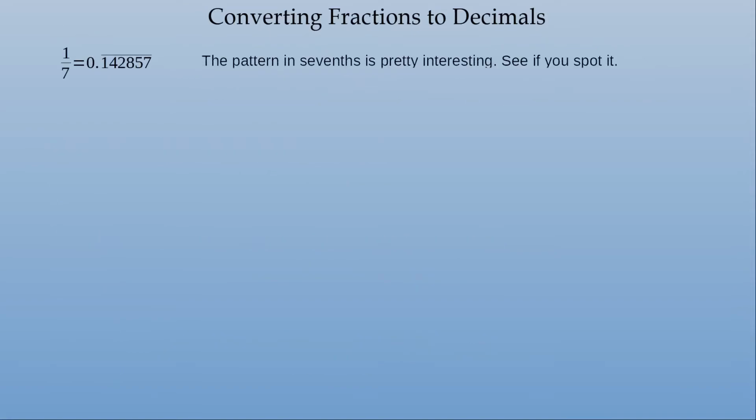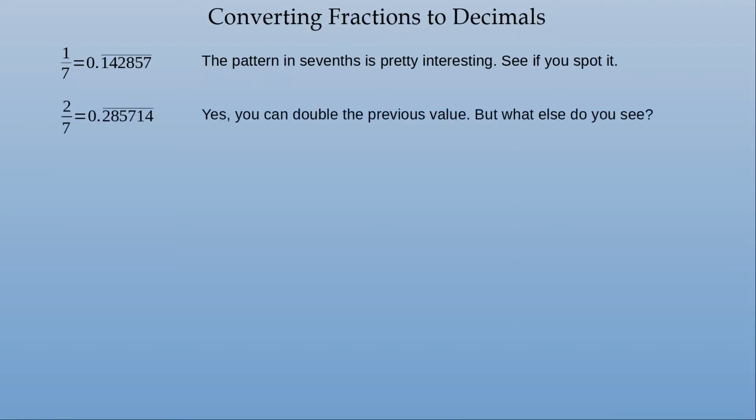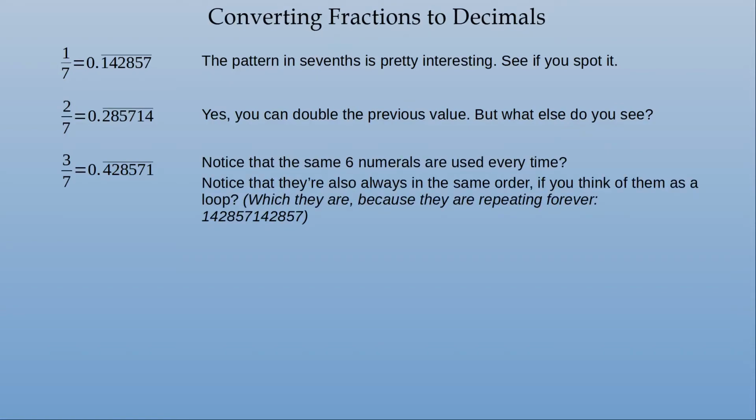The sevenths are pretty interesting. The pattern in the sevenths is really interesting, and I want you to see if you can spot it when I show you the next ones. So here's 2/7. And yes, you can just double the previous value, but what else do you see about this? Because when I do the trick for the sevenths, I don't just double the previous value. Notice that the same 6 numerals are used every time. Notice that they're also always in the same order, if you think of them as a loop, which they are because they are repeating forever.